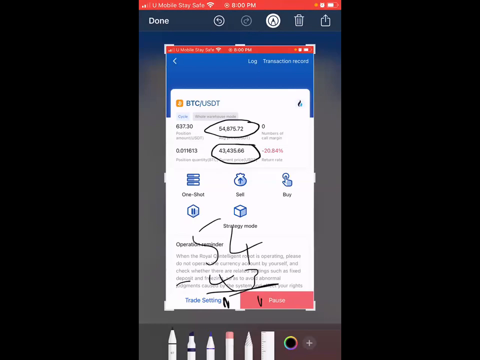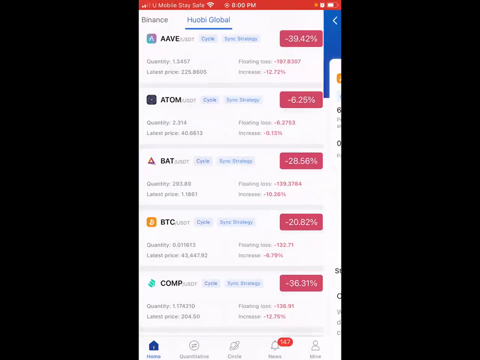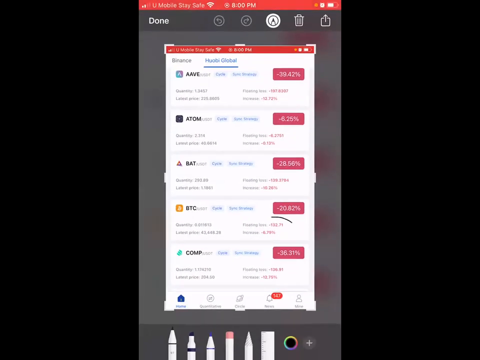And how many quantity of this Bitcoin did we buy? We bought 0.011631 at this price. $637 is how much we spent. Now it has dropped 20.84%. Let's see how much the floating loss is. Did you see the floating loss?